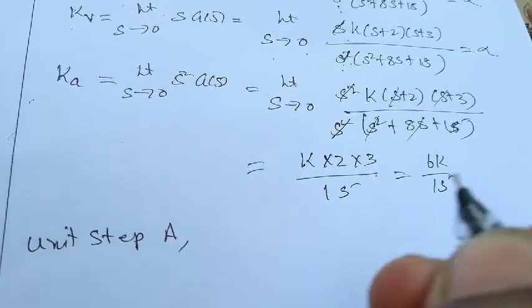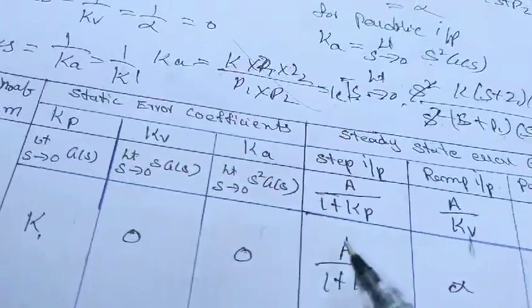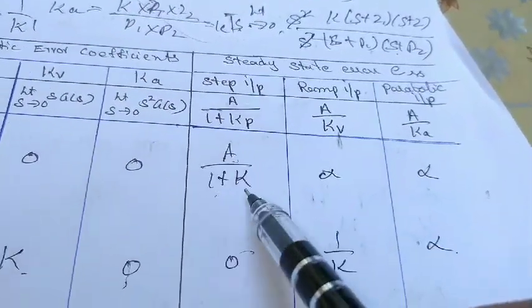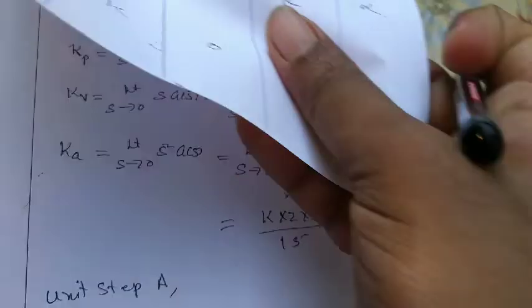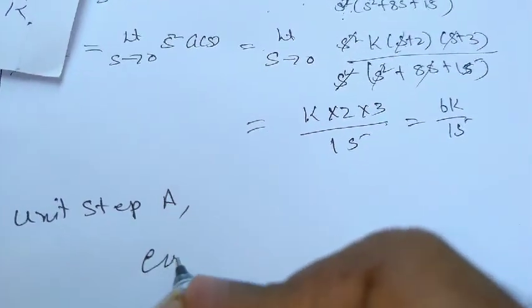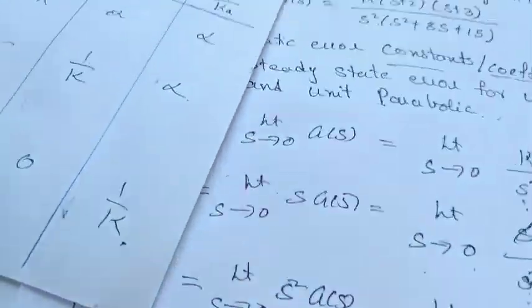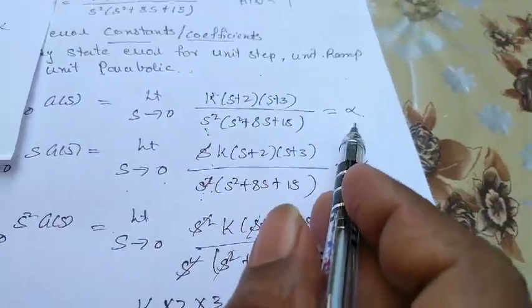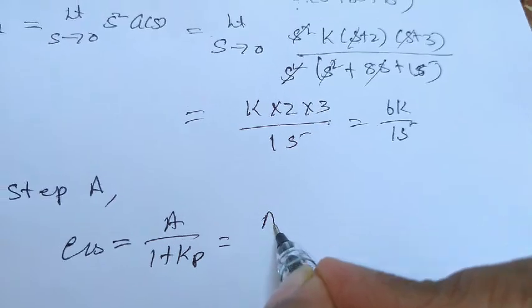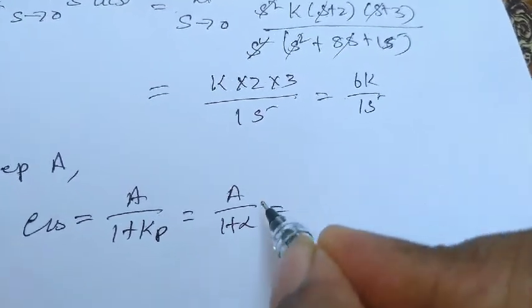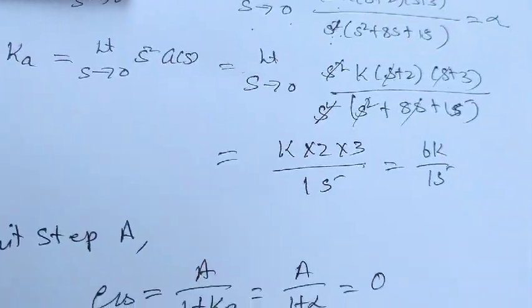The value is A. So for unit step, what is the value of steady state error? A by 1 plus Kp. So you have Ess given by A by 1 plus Kp. So we got Kp value as infinity. So we'll get A by 1 plus infinity. So something by infinity will be 0.